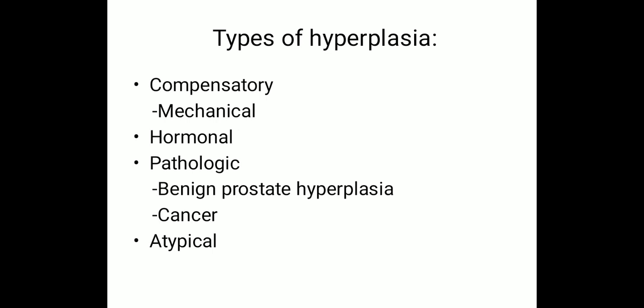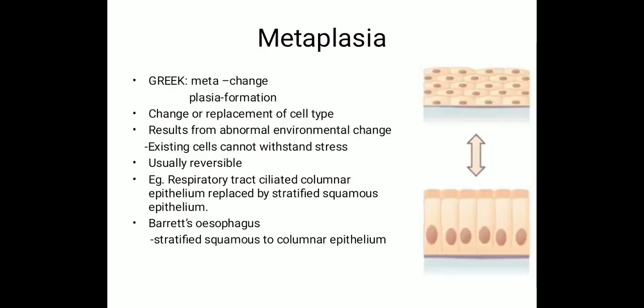Types of hyperplasia are compensatory, hormonal, pathological and atypical. If the injury is caused in a mechanical way, then it is compensatory. If it is caused due to an increased level of hormone, then it is hormonal. In the pathological case, the best example is benign prostatic hyperplasia and another is cancer. In atypical, the cause is unknown.